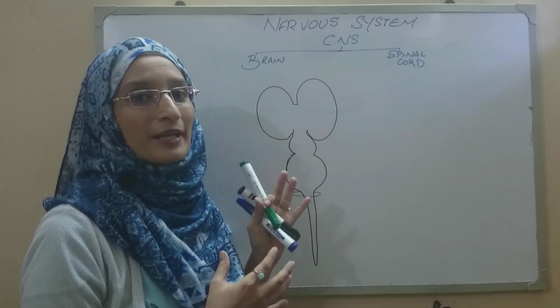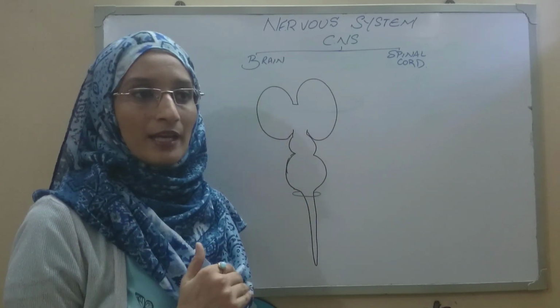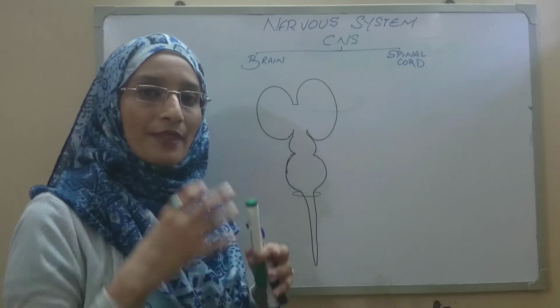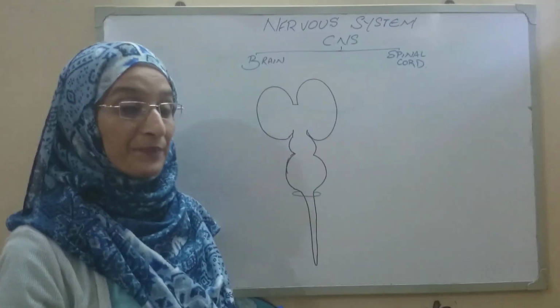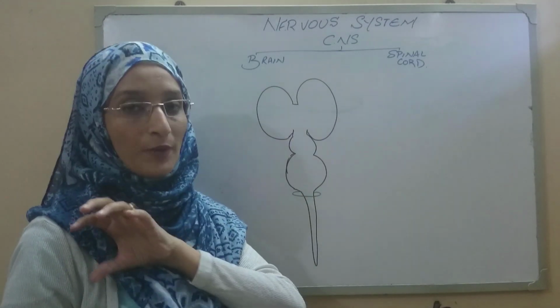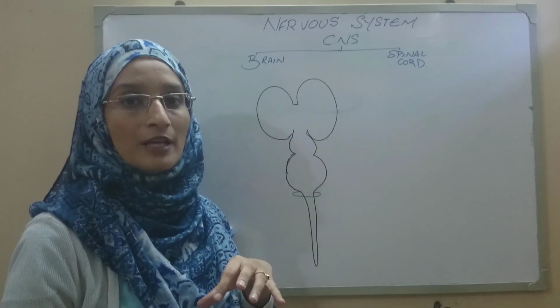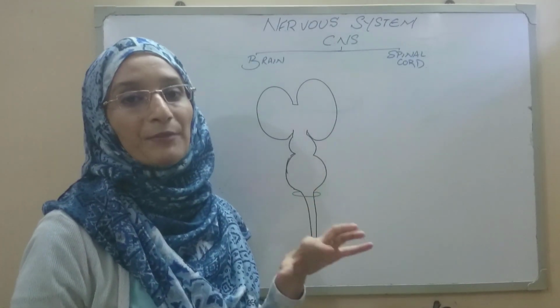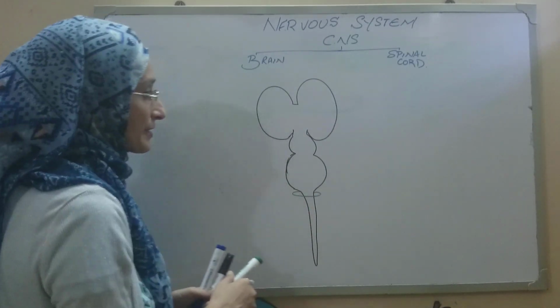The brain is basically composed of three parts: forebrain, midbrain, and hindbrain. During development, three major swellings appear for the formation of the brain. We have named those swellings the prosencephalon, mesencephalon, and the rhombencephalon, which are also known as the forebrain, midbrain, and the hindbrain. So let's see what those components are.